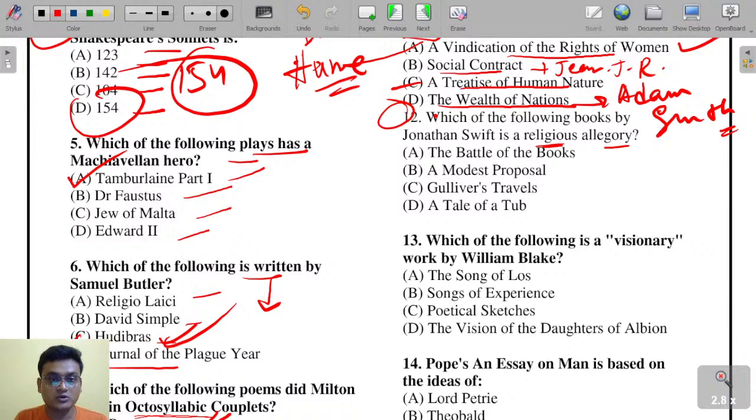So a religious allegory here is A Tale of a Tub. Okay, A Tale of a Tub is actually the right answer here. A Tale of a Tub by Swift. Jonathan Swift's A Tale of a Tub is actually a religious allegory.